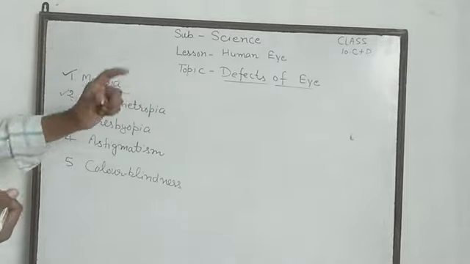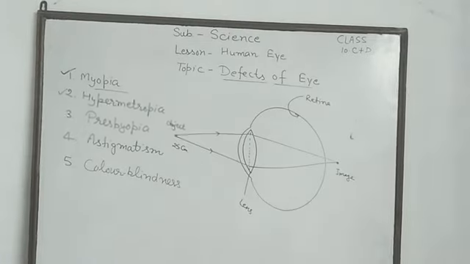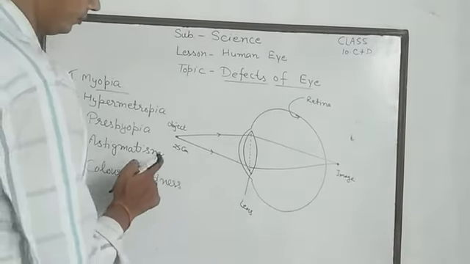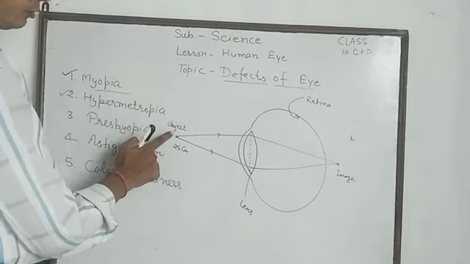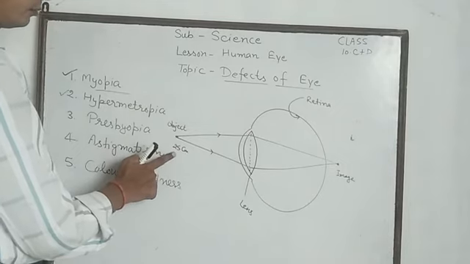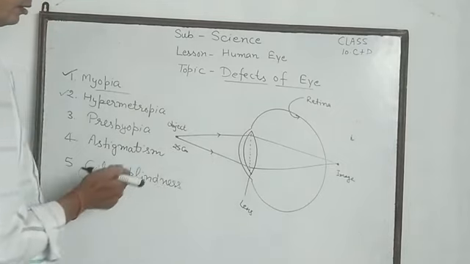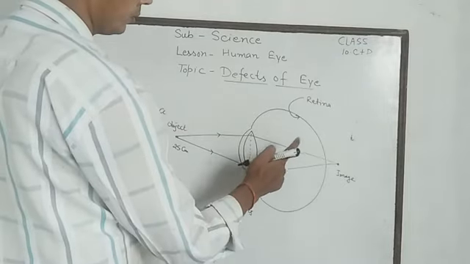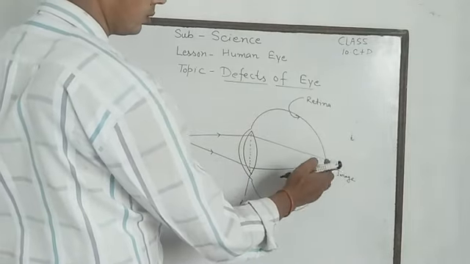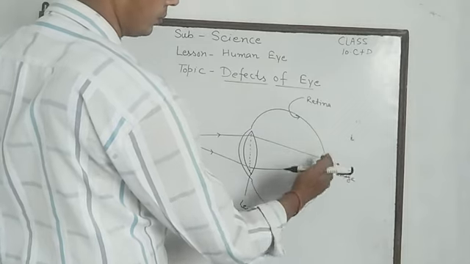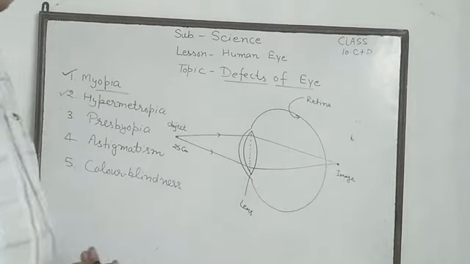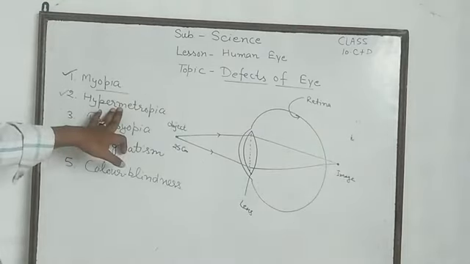आप समझेंगे इसे हम एक डायग्राम द्वारा. In this defect, object is situated 25 centimeter far from eye, and the image formed by lens some far from retina. This is hypermetropia.